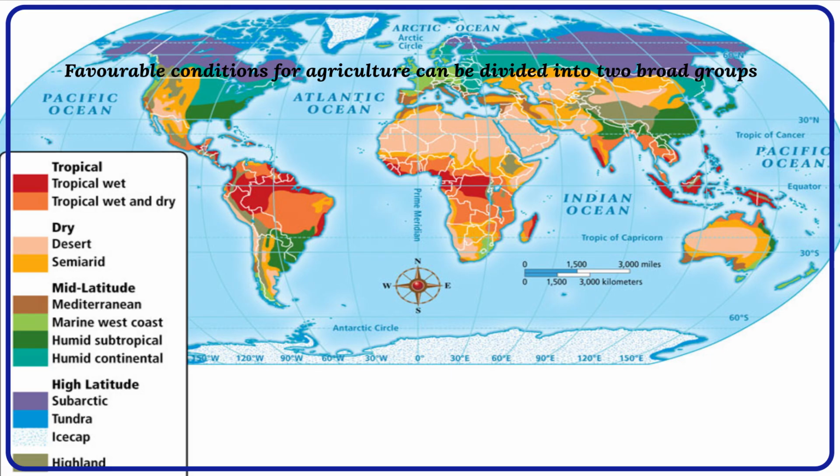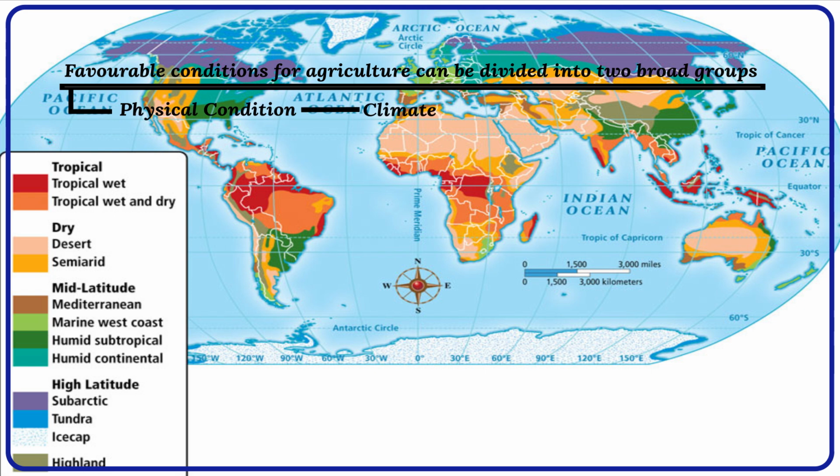Favorable conditions for agriculture. From the map of distribution of arable land, it will be observed that cultivation of crops is possible only in a limited area. It is therefore important to examine the factors which influence agricultural activity in the world. Many favorable conditions are necessary for the development of agriculture even today. These conditions can be divided into two broad groups: physical and human.